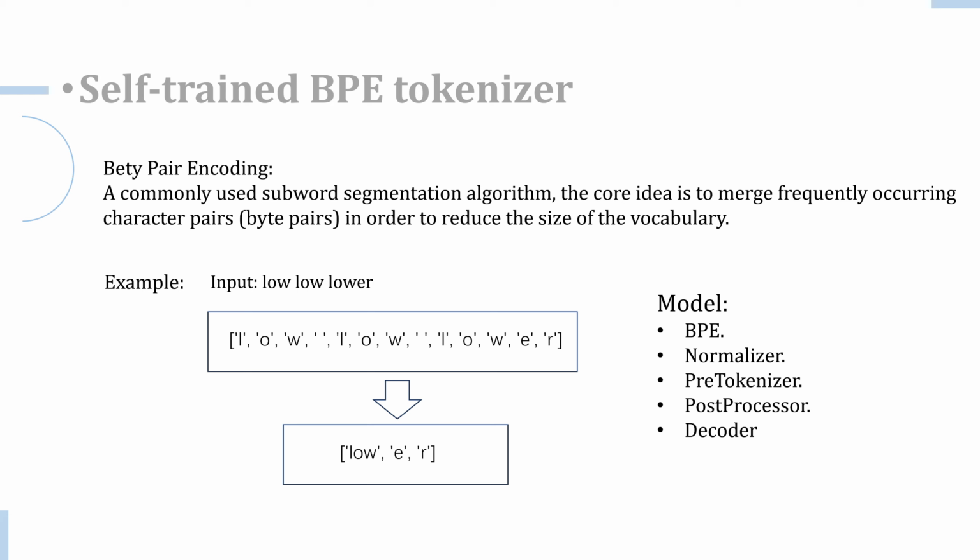After tokenization, the post-processor adds special tokens, which are used to indicate sentence boundaries or provide context. Finally is the decoder. After the model has processed the tokens, the decoder converts the tokenized IDs back into human-readable text, and we can see the model's output.